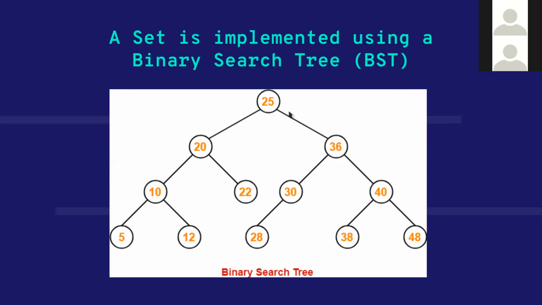So when you access elements one by one, first you should get 5, then 10, then 12, 20, 22, 25, and so on. The last element should be 48. If you observe, the leftmost element will be the smallest element, and the rightmost element will be the largest element. Iterators allow you to forget about all the details of how you traverse a tree, and they simply provide you with the element that you want.